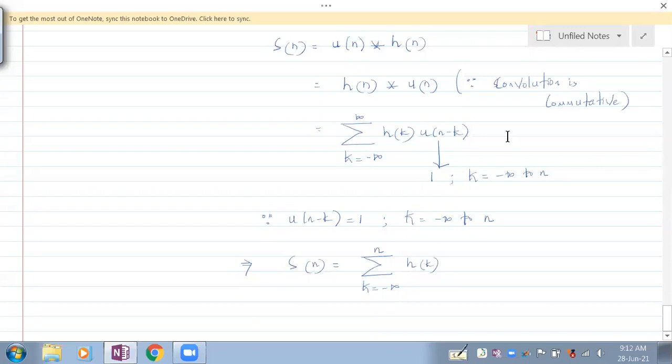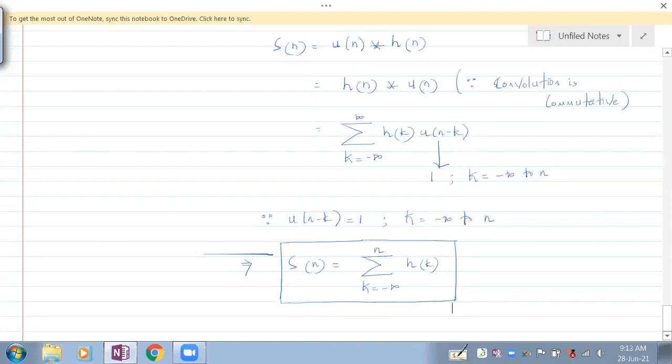So this is your step response in terms of the impulse response. If you're asked to obtain the step response of the system, this is the equation you'll be making use of.